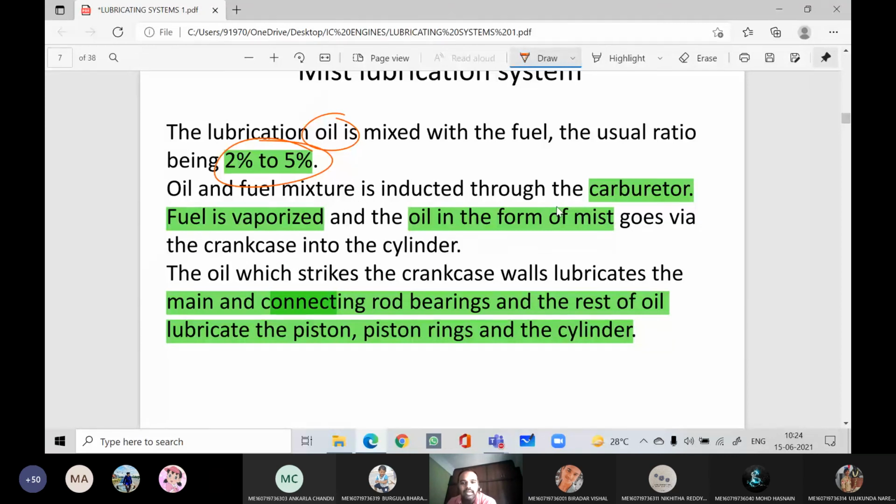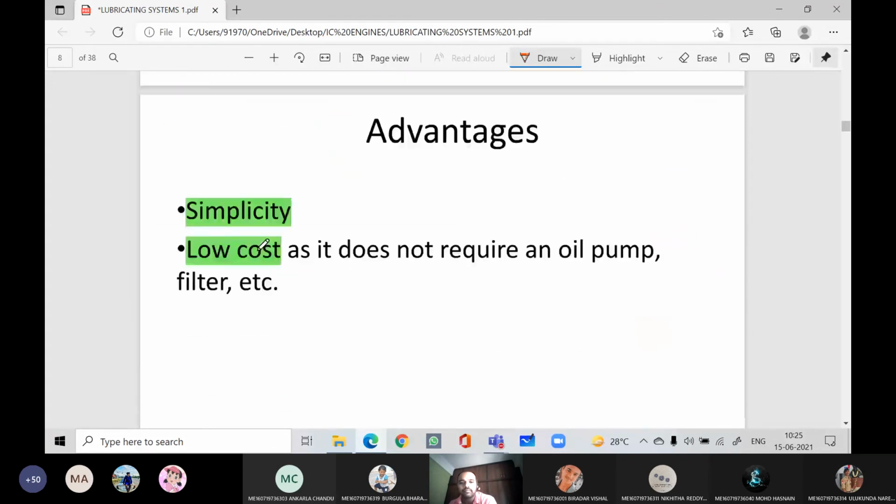Oil and fuel mixture is inducted through the carburetor, right? So from the carburetor, what will happen? The fuel will become vaporized, and oil in the form of mist will go to the crankcase and the engine cylinder. The oil which strikes the crankcase walls lubricates the main and connecting rod bearings, and the rest of the oil lubricates the piston ring, cylinder, camshaft if it is there. Okay, so this is about the mist lubrication system.